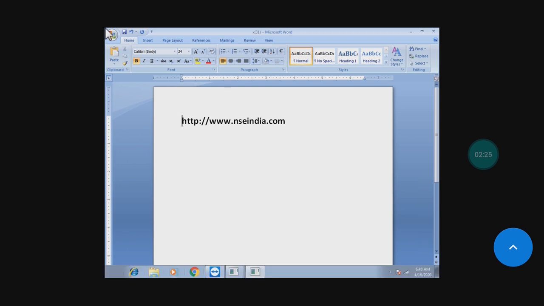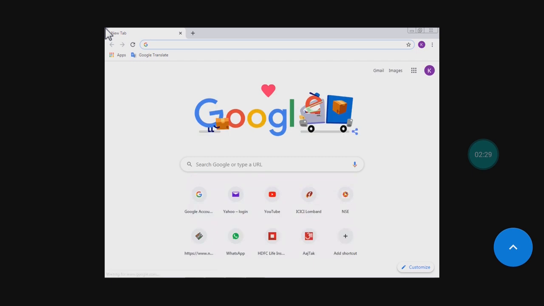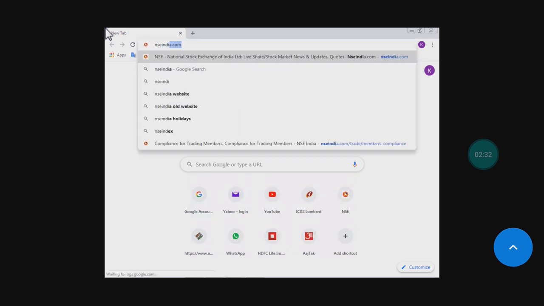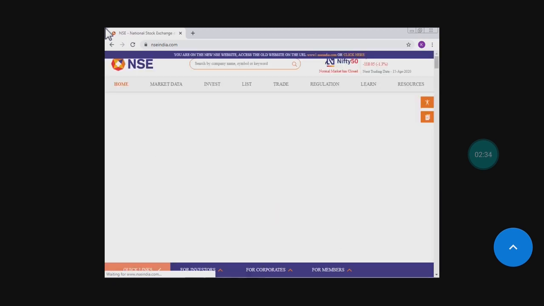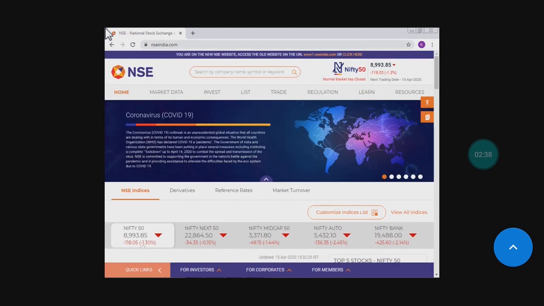Just I am showing you nseindia.com. You see, nseindia.com. This is the website, and this website contains web pages. This is the home page. You can see this one is the home page, but the website, what I said, website is a collection of web pages.